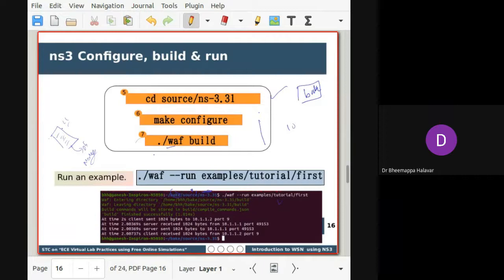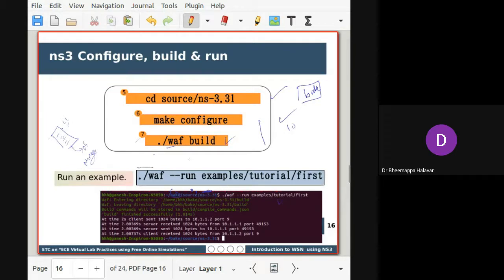Whenever you write any program and make changes, you compile, and after compiling we generate an object file that will be used for running. The same thing is happening here, but here there will be a number of files instead of one. That's how the building is done. Once the building is successful with WAF build, how do you run an example?